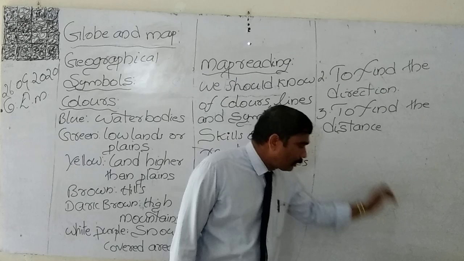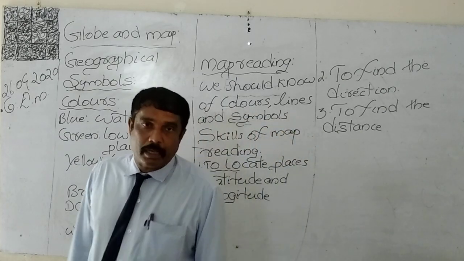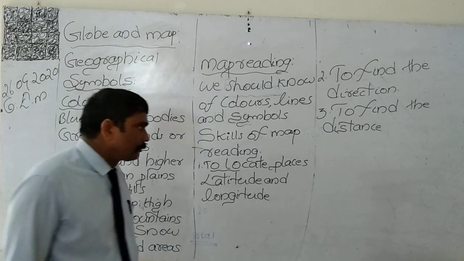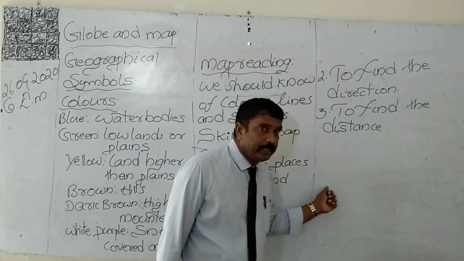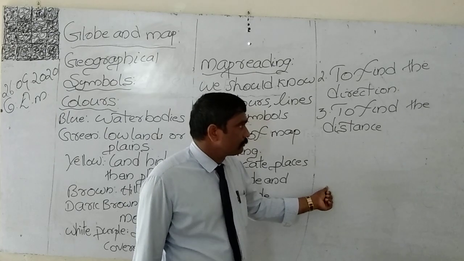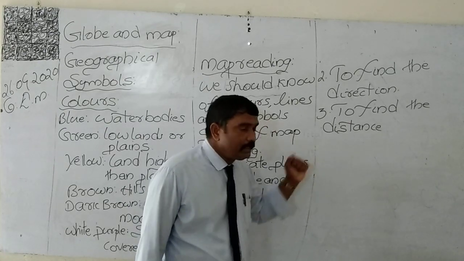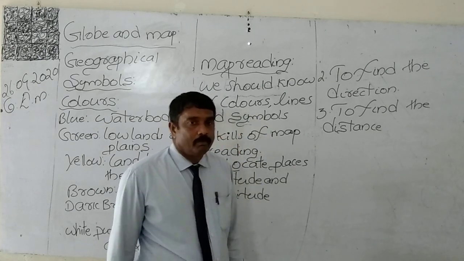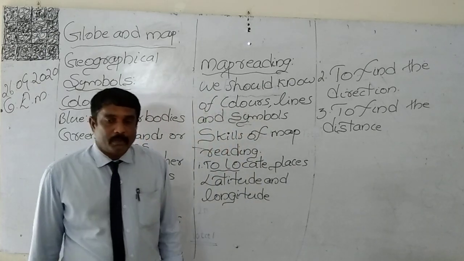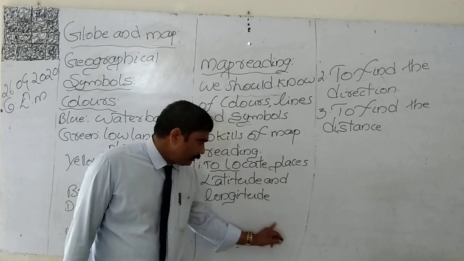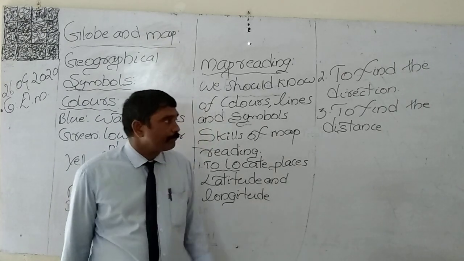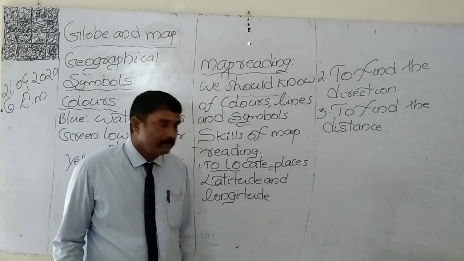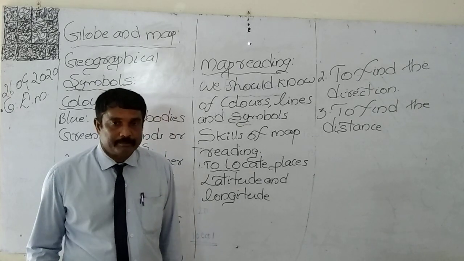So a person should have a clear idea about the distance. Then only can he read the map. He should know the real distance and the meaning of the distance marked on the map. In this lesson, we studied so many terms.